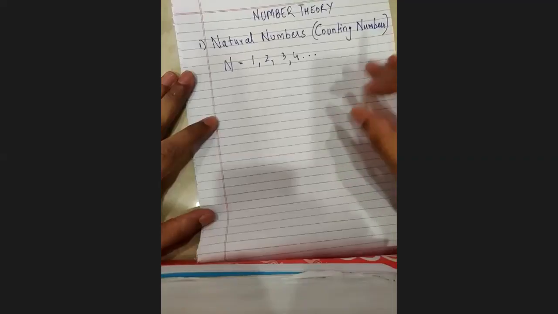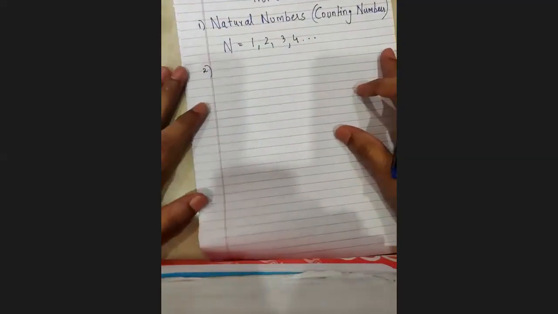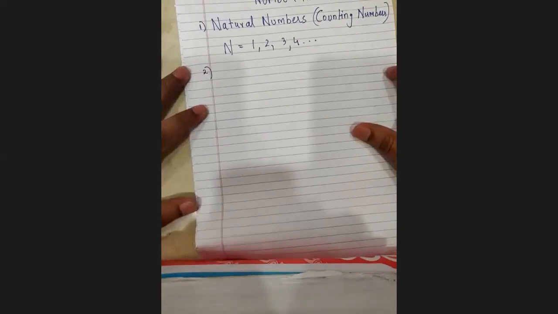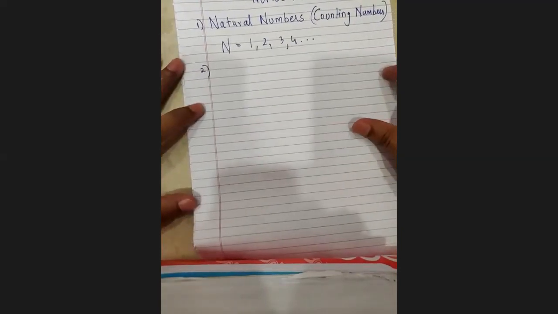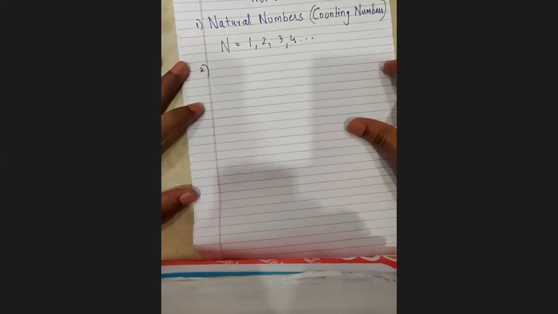So we need one more type of numbers here. For example, if I ask you all how many members are there in your house or in your home, you all could count that. But let us say I ask each one of you, how many brothers do you have? Some people might have two brothers, some might have one brother. Some people might not have a sibling, or they might not have a brother. They might have a sister instead. So what I'm realizing here is the answer can vary from 0, 1, 2, 3.